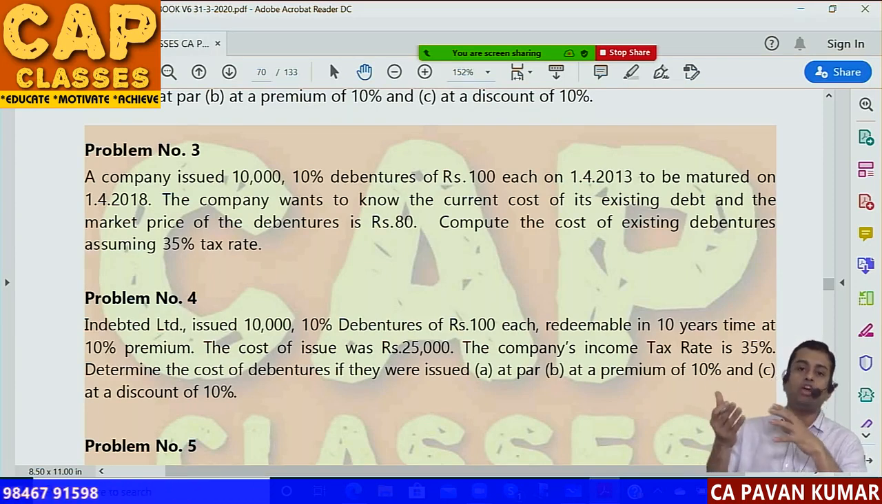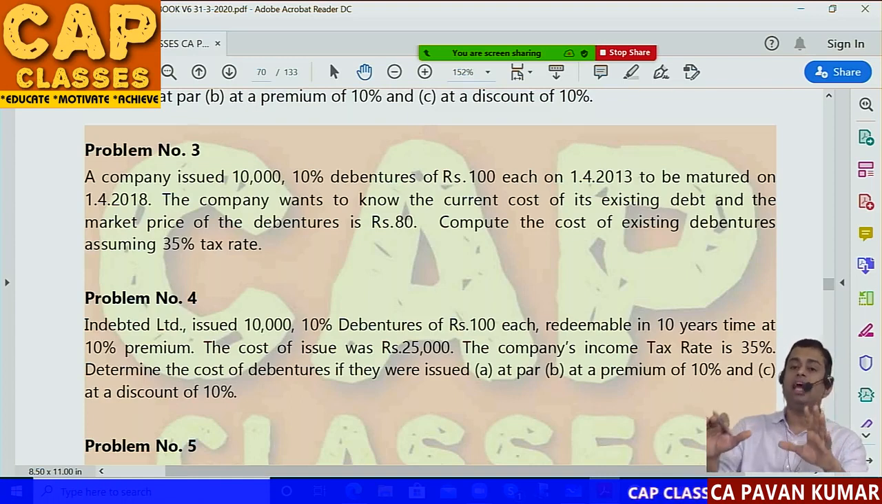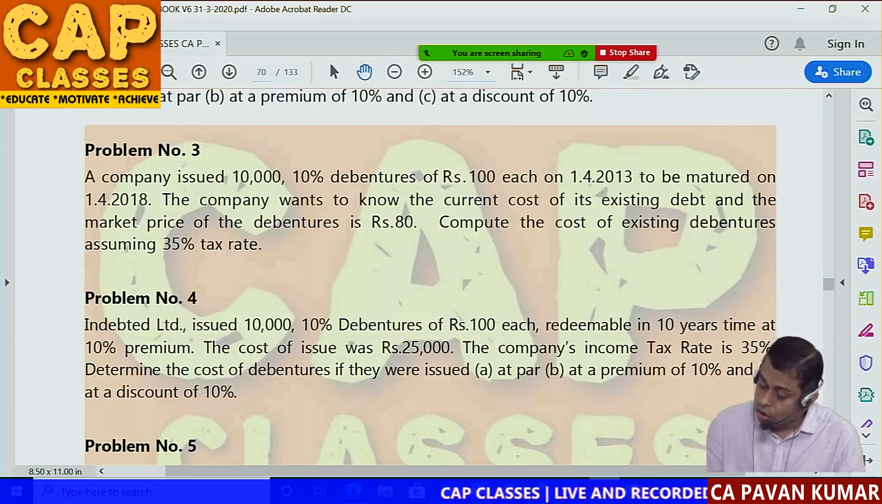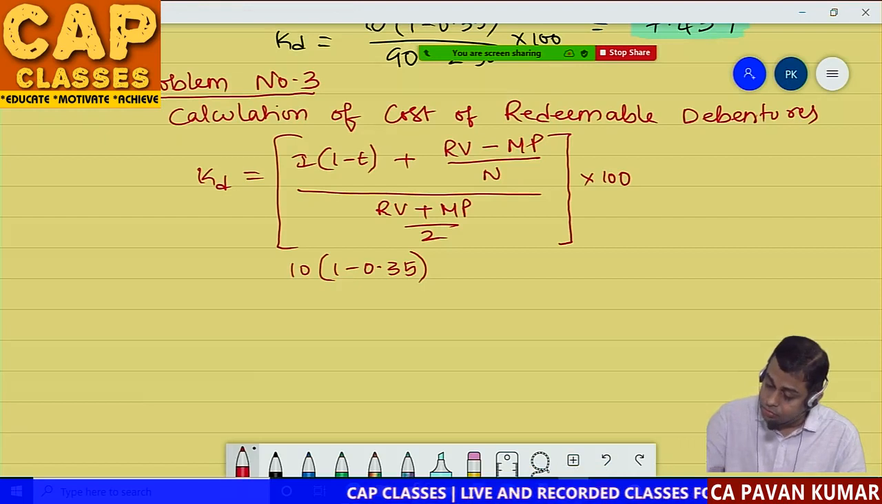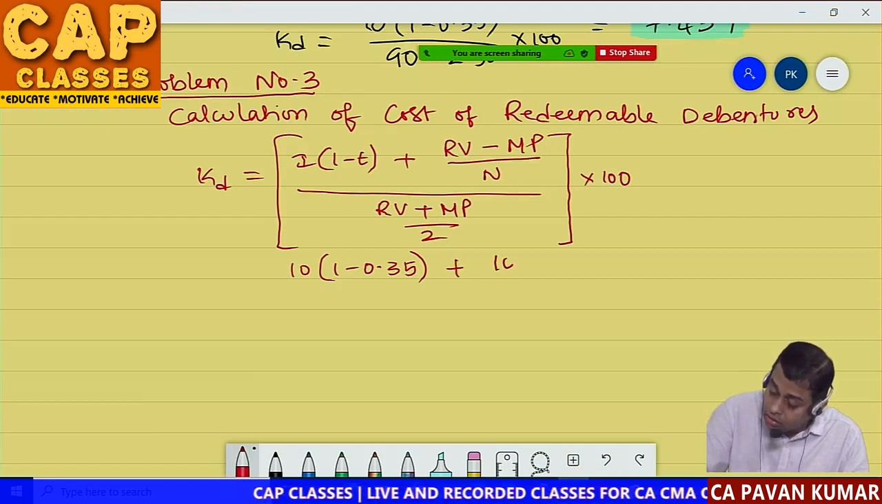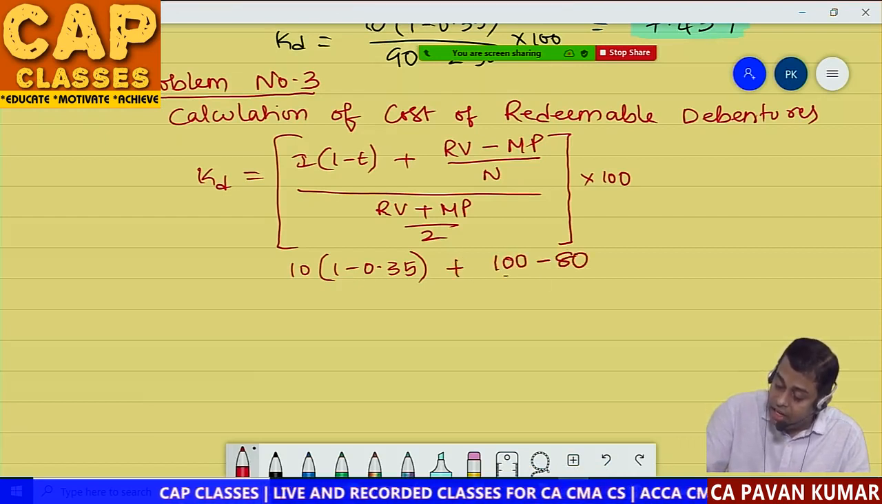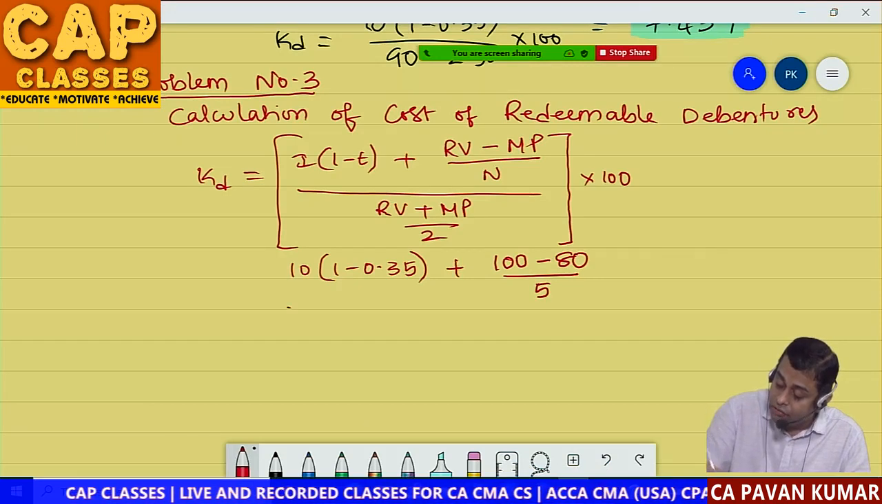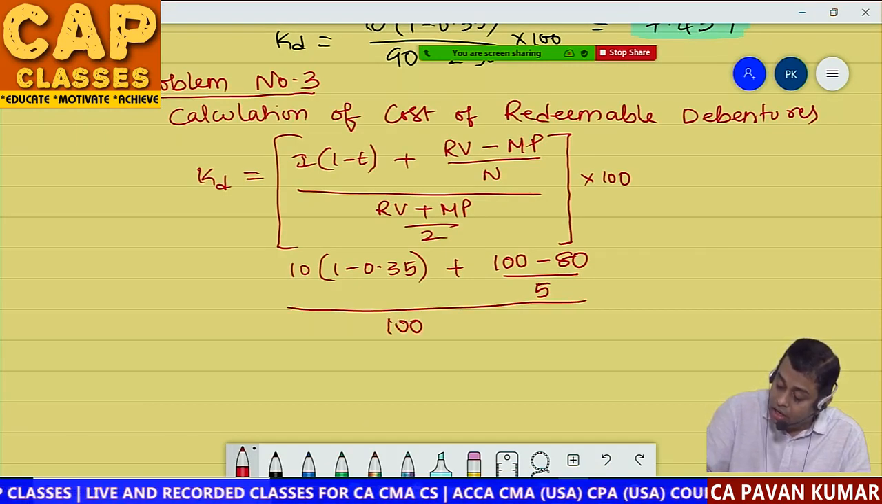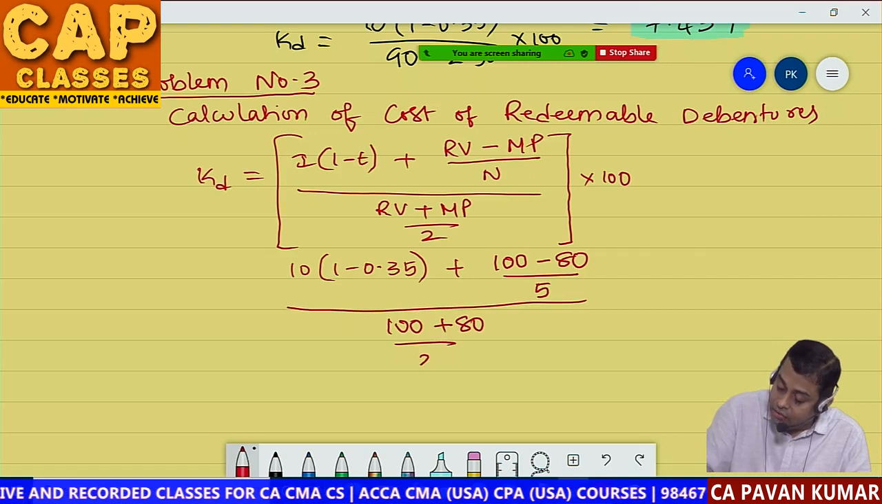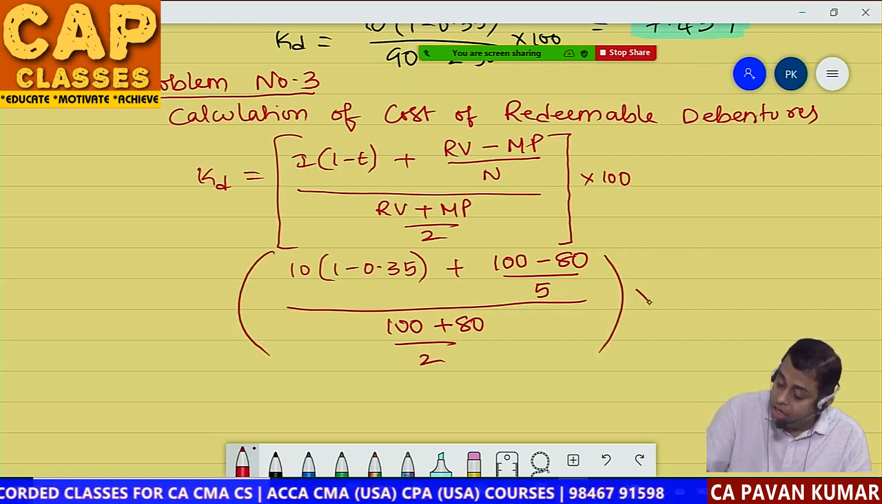So what is the common sense? They said they are redeemable, but redemption price is not given. Close your eyes, assume that they are redeemable at par. So they are redeemable at par. 100 minus 80 divided by number of years 5, whole divided by 100 plus 80 divided by 2, multiply with 100.